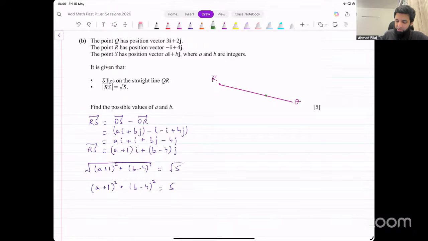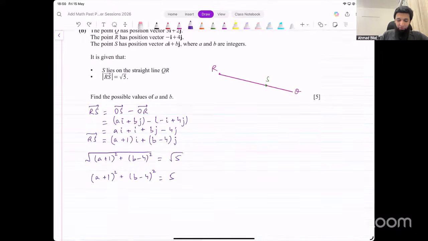Now what does that mean? These 3 points are collinear. They lie on the same line. If they lie on the same line, what does that mean? The gradient of any combination of vectors made from these points, RS, SQ, RQ, they are all going to be the same. So what you do is you find the gradients of any two of those vectors and equate them. Or you could also use that parallel vectors method. You find the ratios of corresponding components and equate those. It'll also work like that, right?